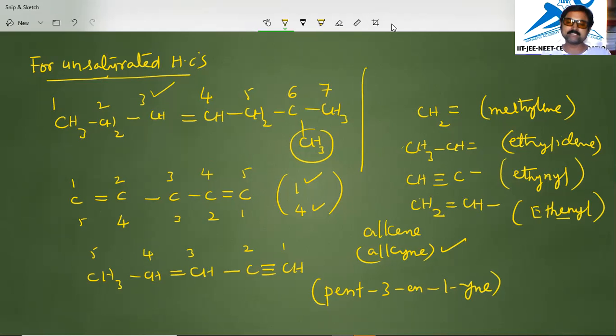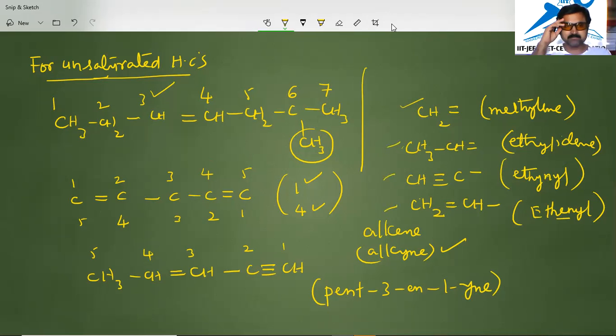A triple bond is called ethynyl. A double bond with a single bond between the carbons is ethenyl, ethylidene has the double bond with a CH3CH, and a double bond with a single carbon is called methylene. So these are also important.